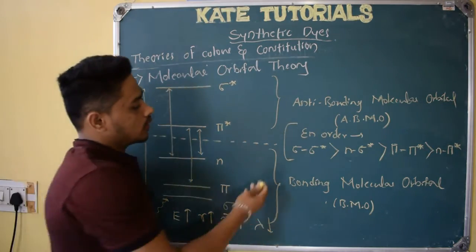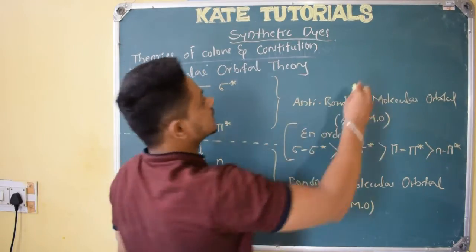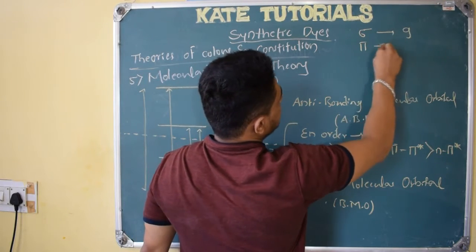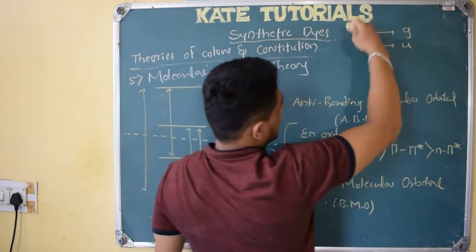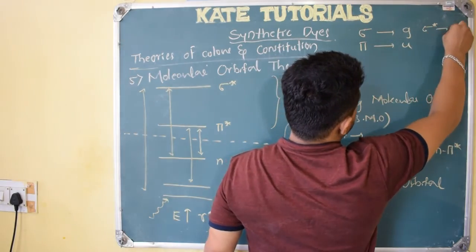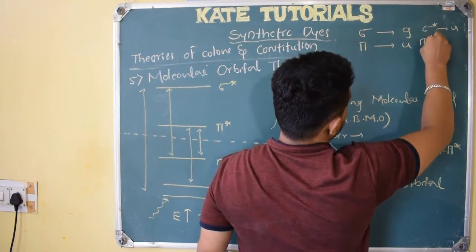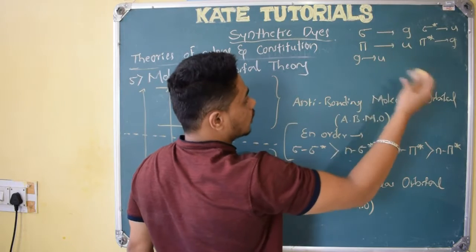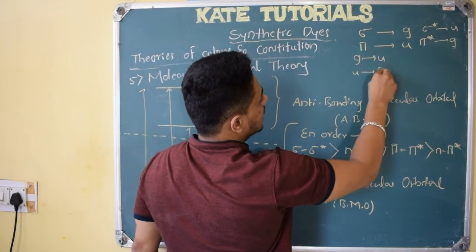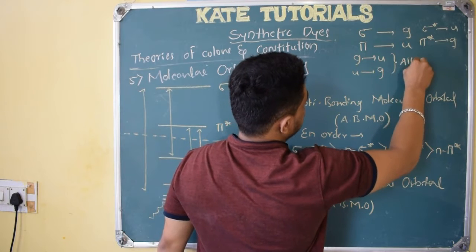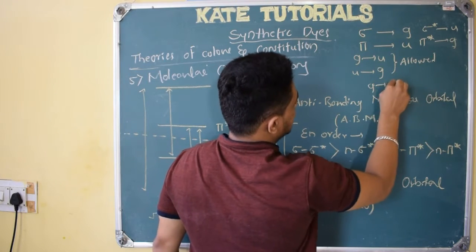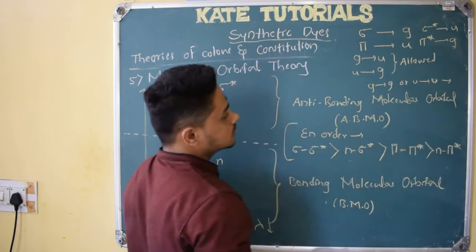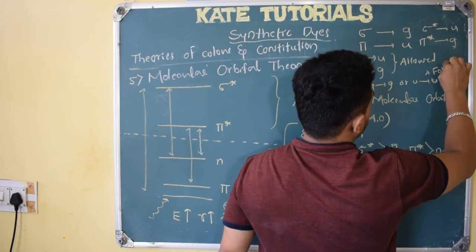And one more thing, if I want to talk in terms of symmetry, sigma will be zeroed, whereas pi will be unzeroed, right? The same sigma star excited state will be unzeroed, whereas the pi star excited state will be zeroed. So transitions from zeroed to unzeroed are always allowed, and also from unzeroed to zeroed are allowed, whereas zeroed to zeroed or unzeroed to unzeroed are not allowed. These are forbidden, we call them forbidden.